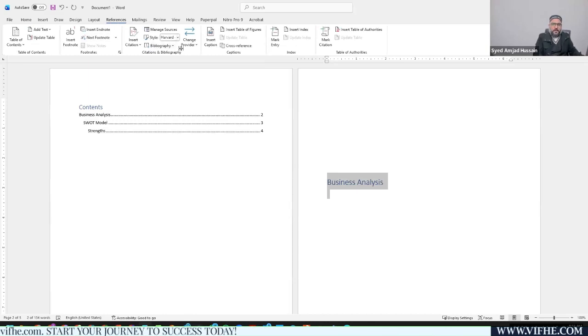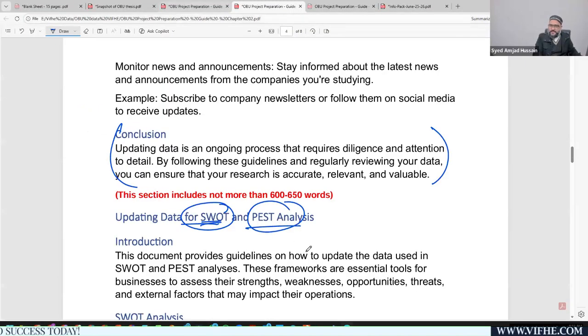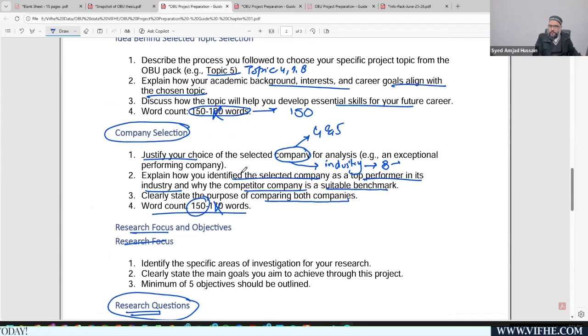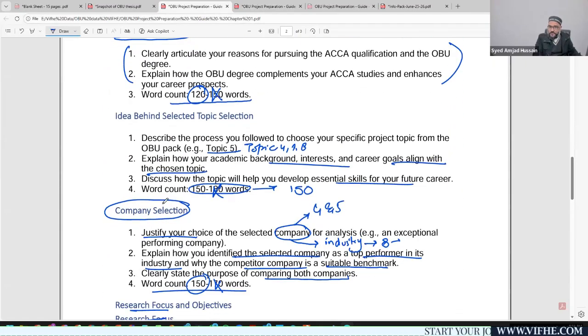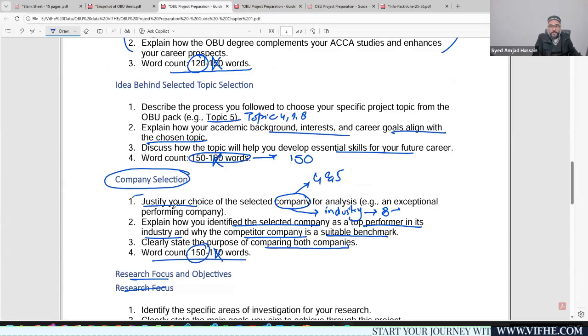References in chapter number 1 are limited to the section where you provide justification about the selection of the company and the competitor, right? This was the main part where we would be focusing. In this company selection part, you need to add references.